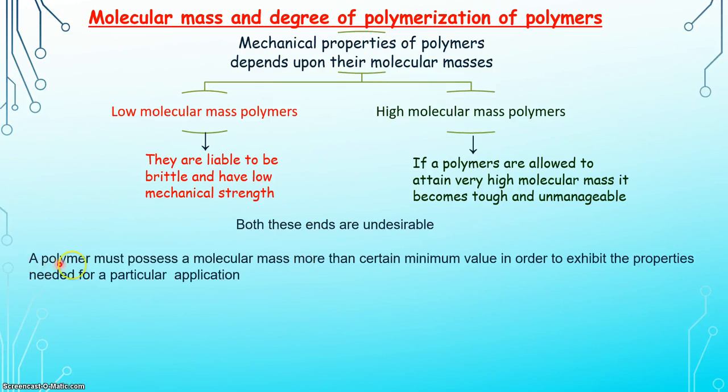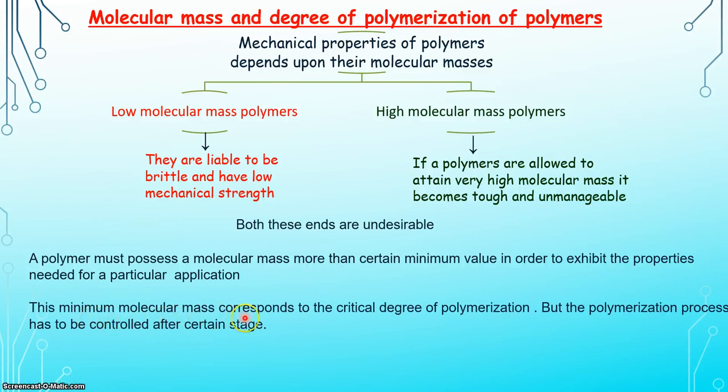So, a polymer must possess a molecular mass more than a certain minimum value in order to exhibit the properties needed for a particular application. That means the molecular mass of a polymer must be more than a certain minimum value so that it shows the specific properties for a specific application.